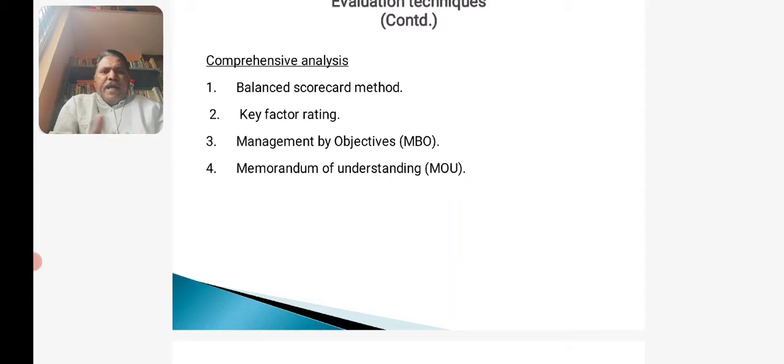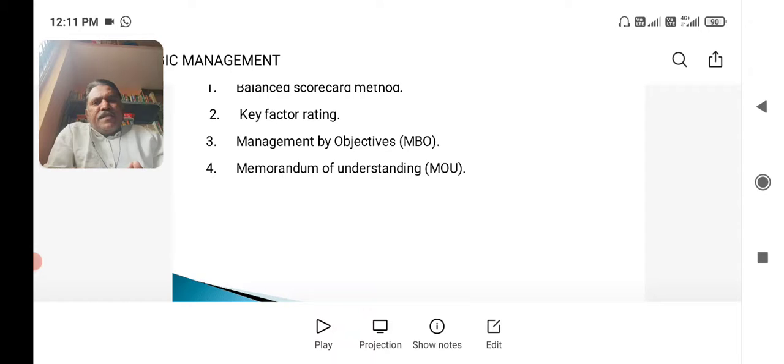See, in the earlier analysis we had seen they would have concentrated either on qualitative or quantitative aspects, department wise, activity wise. But here in comprehensive analysis we see the overall analysis. The overall organization is considered as one unit and the analysis is done in terms of the various activities involved.